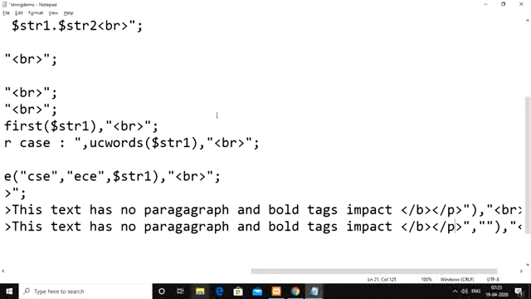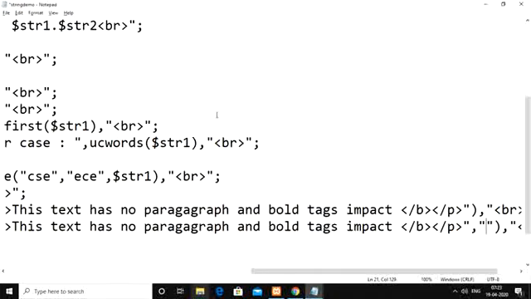Let us say we have paragraph and bold tags. Other than the bold tag, whatever remaining tags we have within this entire statement will be removed, and we need to give the one particular tag that you want to keep.